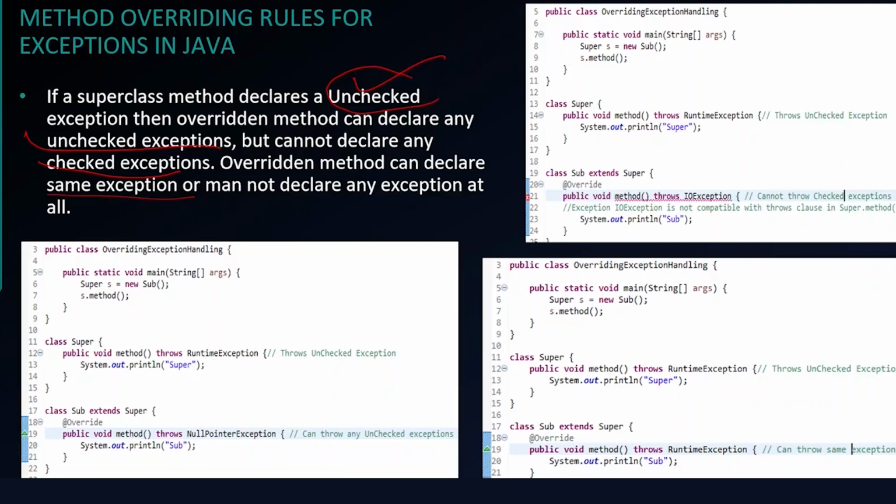So let's see. Here in the superclass, the method throws a runtime exception which is an unchecked exception. The child class can throw any other runtime exception like NullPointerException. This is allowed. Now if you see here, in the superclass we have a runtime exception being thrown from the method. In the child class we cannot throw any checked exception like IOException. This will throw a compile time error. So this is not allowed. You have to remember this point. And if you see in this example, the superclass method throws runtime exception which is an unchecked exception. So the child class can throw the same exception.